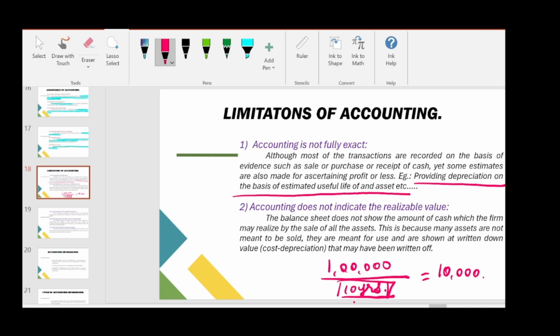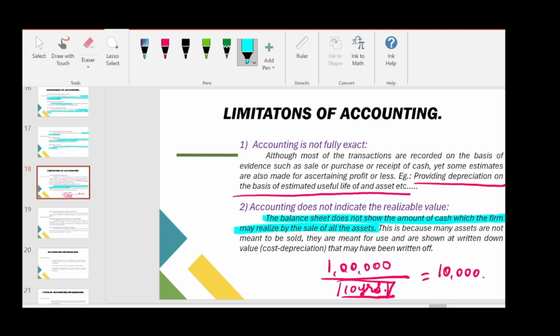Now the second limitation, accounting does not indicate the realizable value. The balance sheet does not show the amount of cash which the firm may realize by the sale of all the assets. So the balance sheet will show only the current value of the asset.